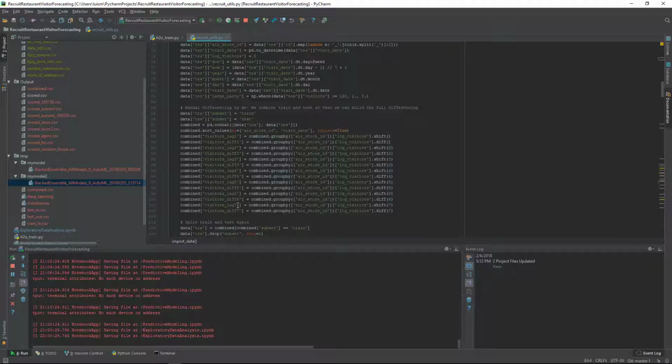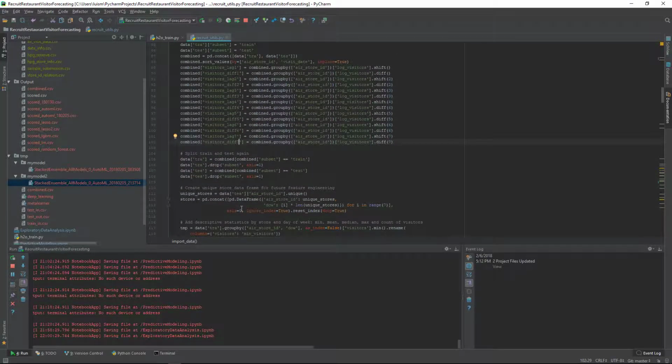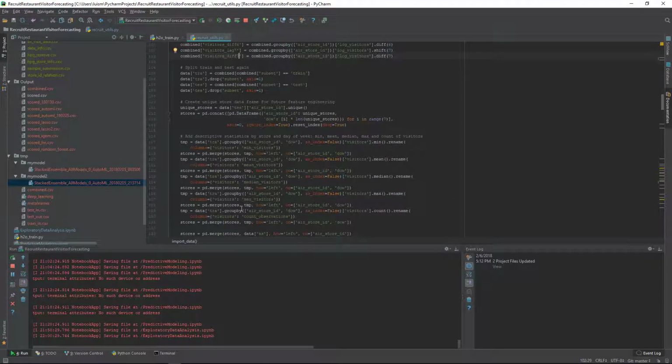Here I do up to a week's worth of lags and differences. Another significant number of the features have to do with the restaurants themselves. So here we have high-level aggregations by the restaurants of the min visitors, mean visitors, median, and so on.